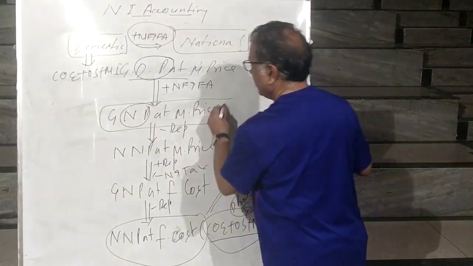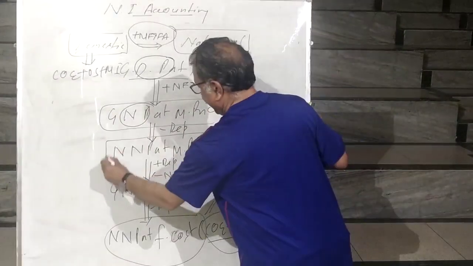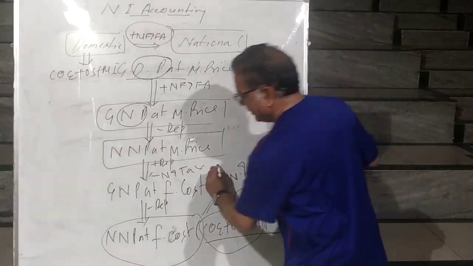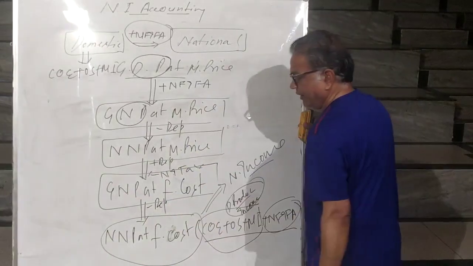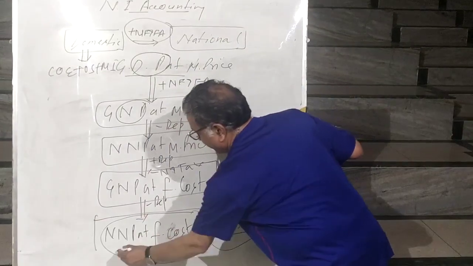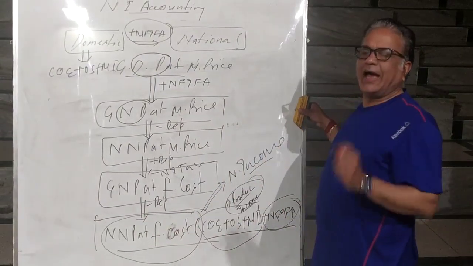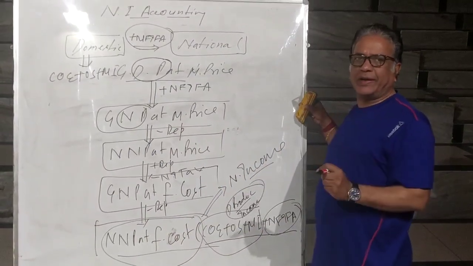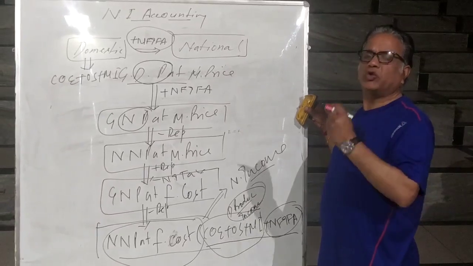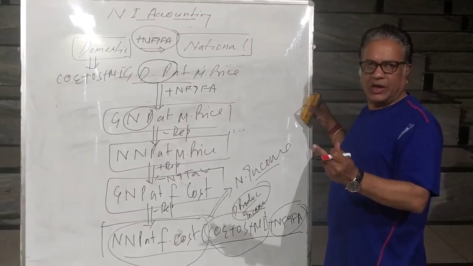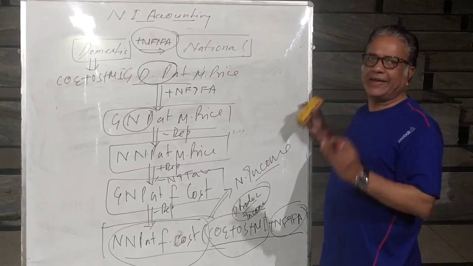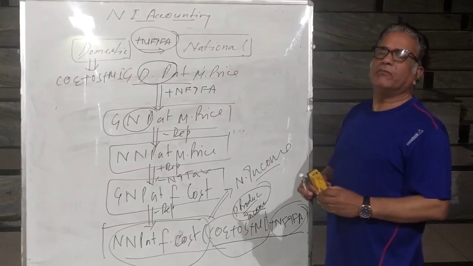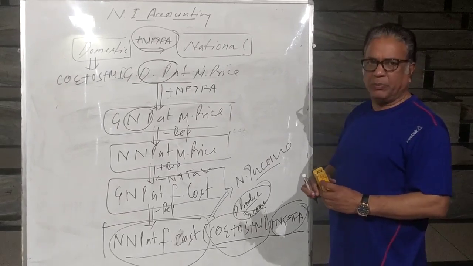GNP at MP, 1 aggregate; NNP at MP, 2; GNP at FC, 3; and NNP at FC, 4. So in the exam you may be asked to calculate any 1 aggregate out of 8. How did I say 8? 4 aggregates of domestic product and 4 aggregates of national product.